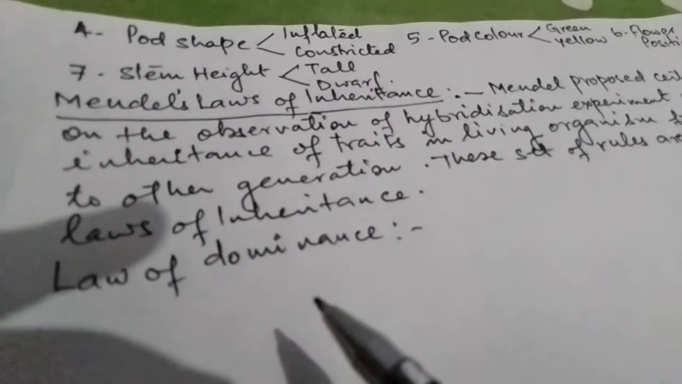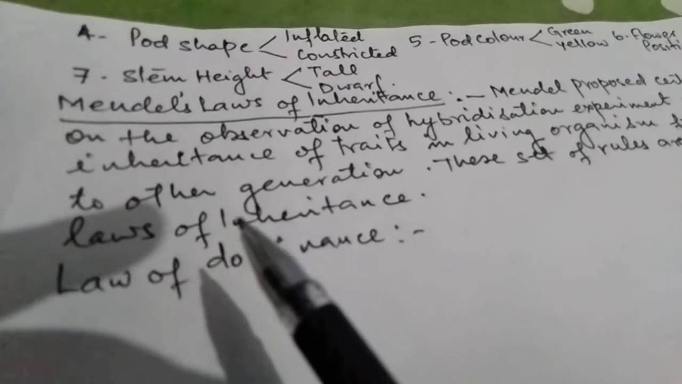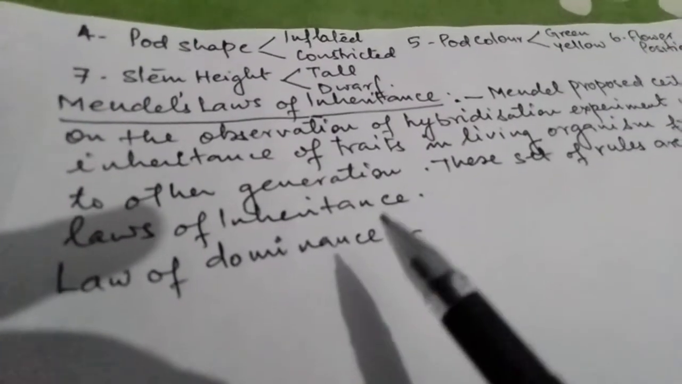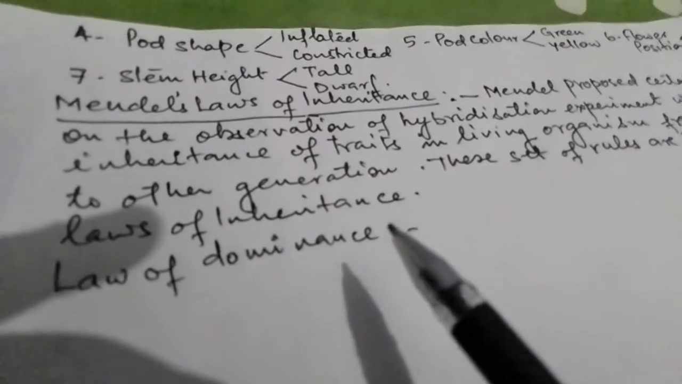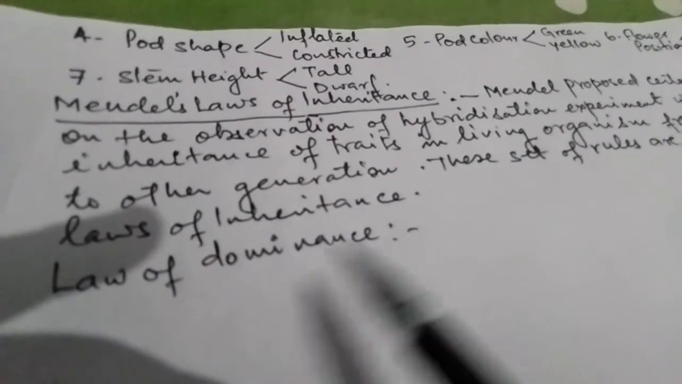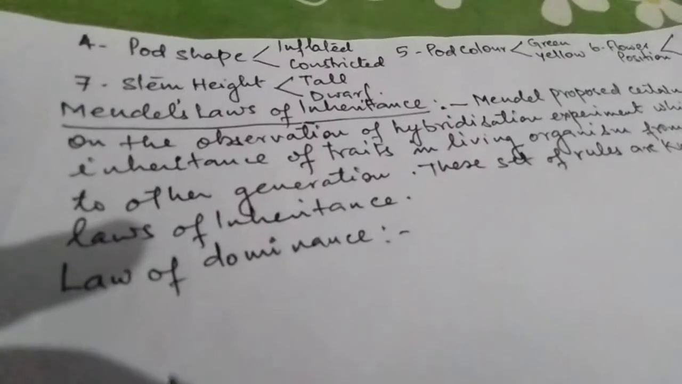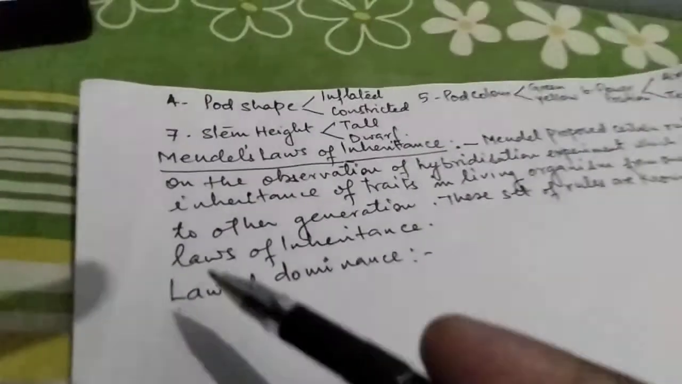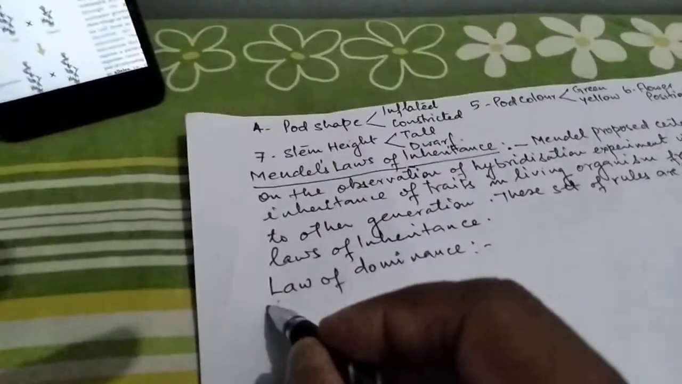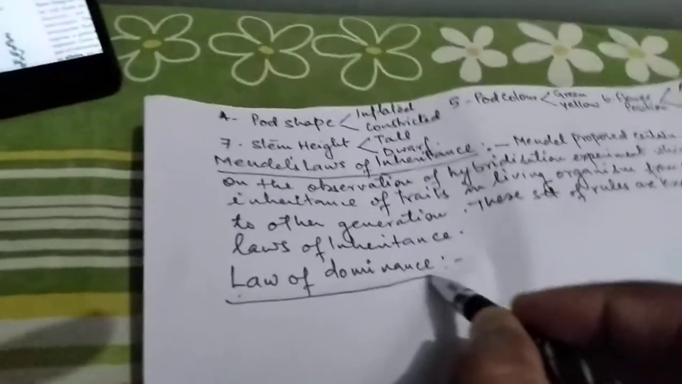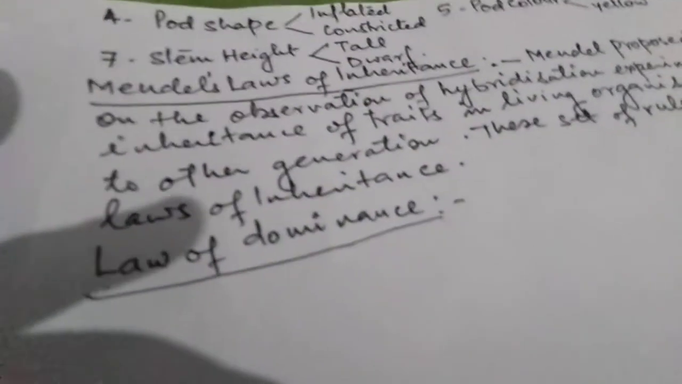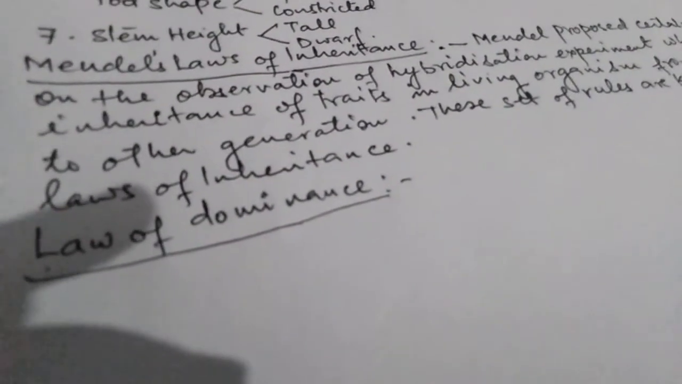character. And the law related to this inheritance, where one character is masked by the other dominant character, is called as law of dominance, which can be expressed in the form of a flow chart. Let us see how to make it.